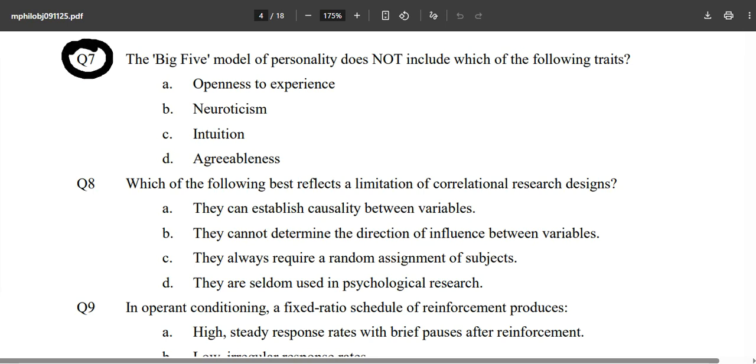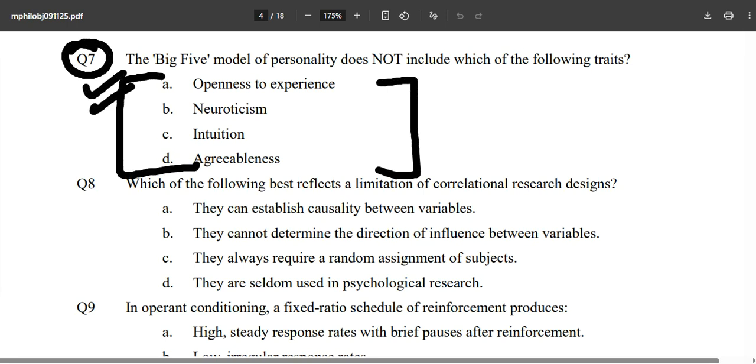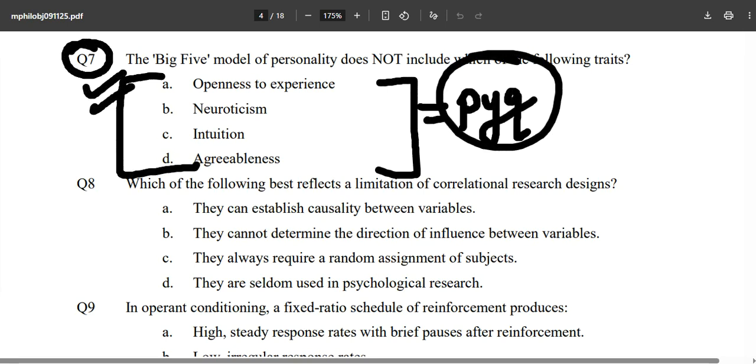And this question number 7, the Big 5 model of personality. This is a PYQ repeat from other examinations. So for RML, you now have the two official PYQs I'm talking about, nothing like BA psychology or MA psychology examinations. We are particularly talking about the MPhil Clinical Psychology examination. So you will have these two, the 21 session and the 25 session.